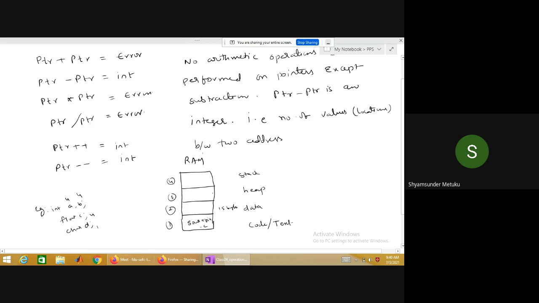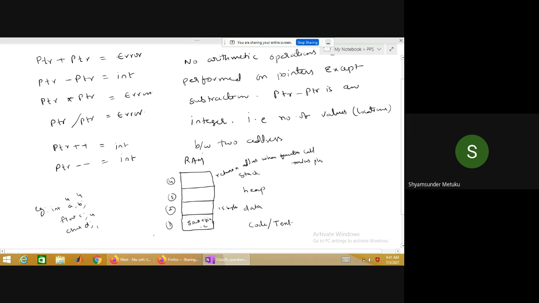Heap we don't use so far. Stack: whenever you call a function, the return address is going to be stored here, when the function call takes place. So this is the meaning of the four sections. But right now, we should only remember pointer arithmetic.